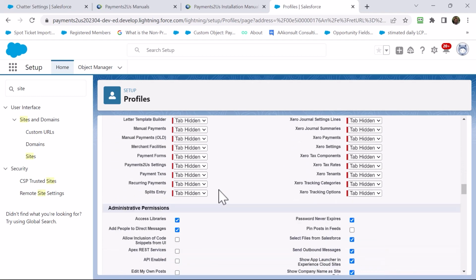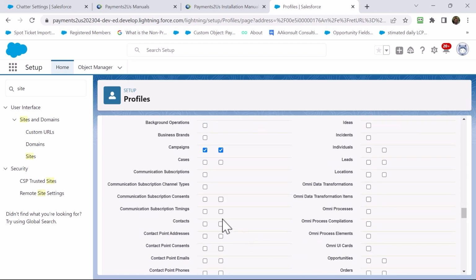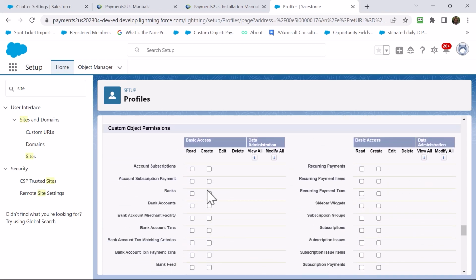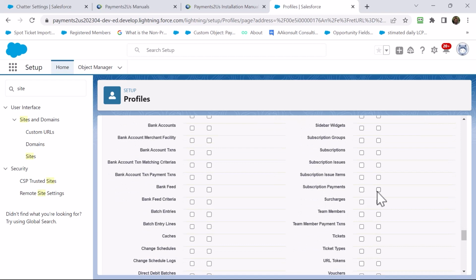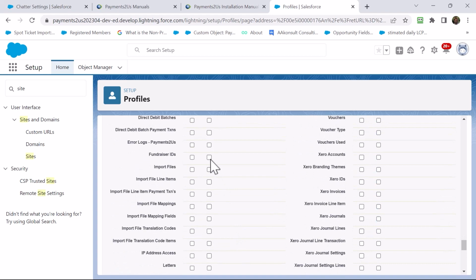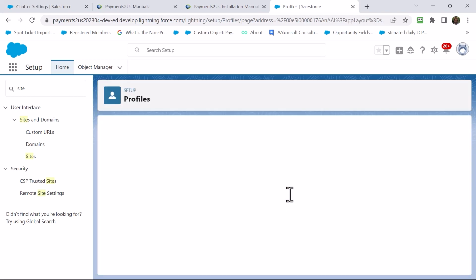I come down to here and I need to click on the accounts that need to be accessible, campaigns, contacts, price books and products, and then I come down to the custom objects, select account subscriptions and subscription payments, team members, tickets, ticket types, and contact fundraiser IDs. Now I can go in here and press save.